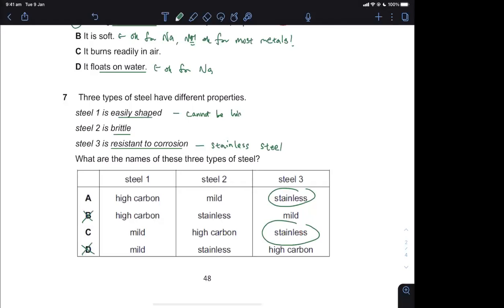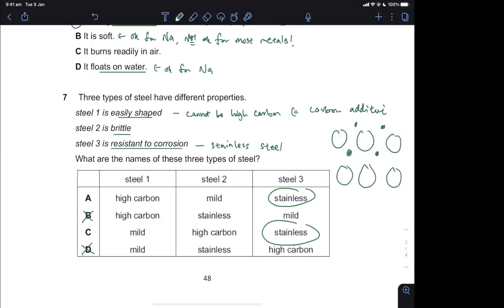cannot be high carbon, because when you think about it, carbon is additive, meaning to say when you have iron, then you have the carbon, carbon is smaller than iron, right? So that means the more of this carbon you have, the more the metal will have carbon in between, and when you have more and more carbon, the layers cannot slide over each other. You cannot shape it easily because you have a lot of these foreign or alien carbon atoms in between.